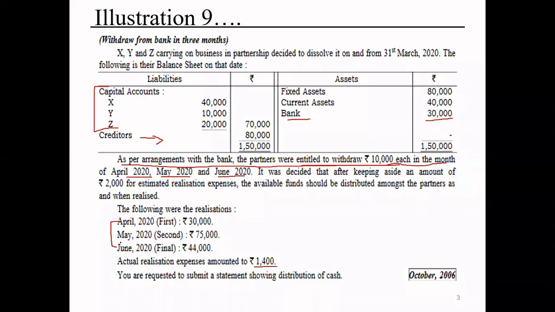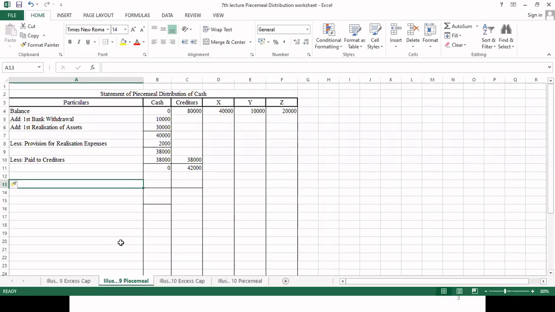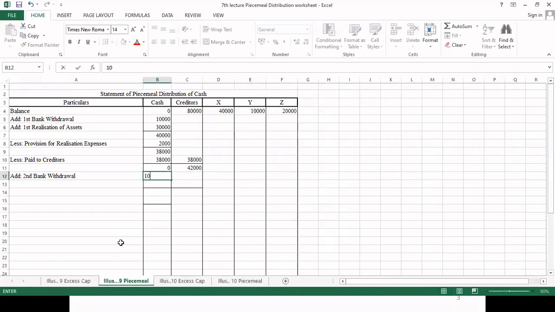So first of all, let's add second bank withdrawal, a sum of rupees 10,000, and later we will also add second realization of assets, a sum of rupees 75,000.